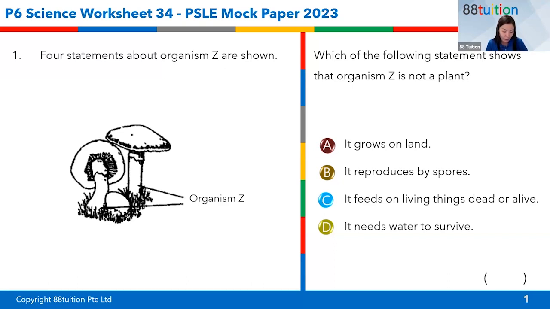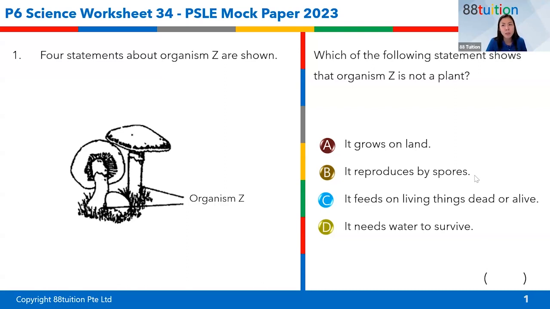So 4 statements are made here about organism Z. What is organism Z? And which of the following statements shows that organism Z is not a plant? I have answers coming in so fast. Very good. Fungi. And somebody even wrote something before I could ask. I wanted to ask what else has spores but is actually a plant. A lot of you say that fungi reproduce by spores. Yes, you know that is a fern, right? So ferns also reproduce by spores, but it is a plant. You need to write down non-flowering plant.